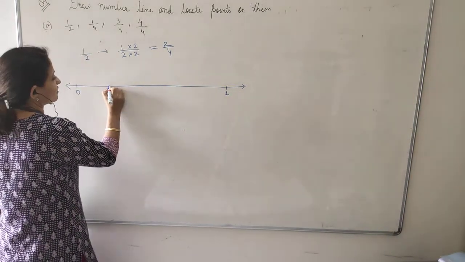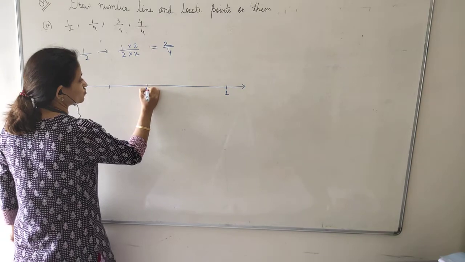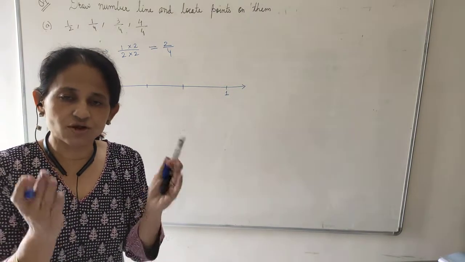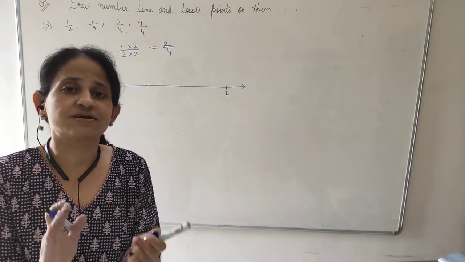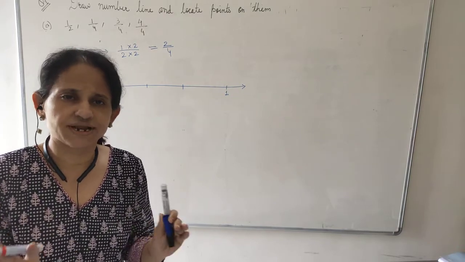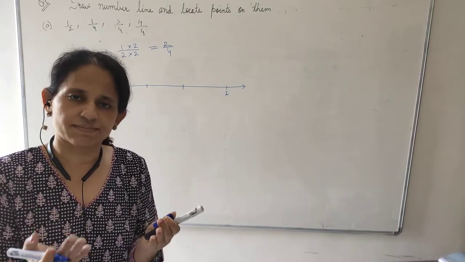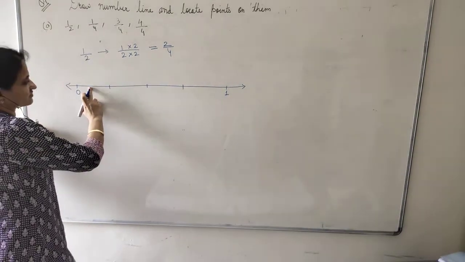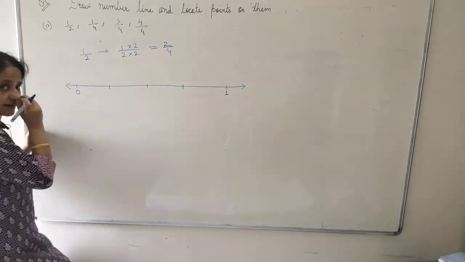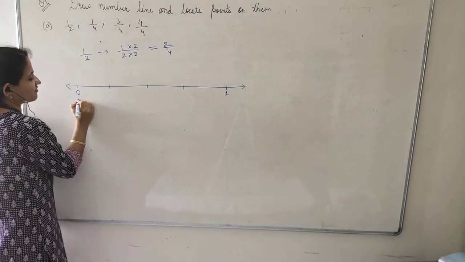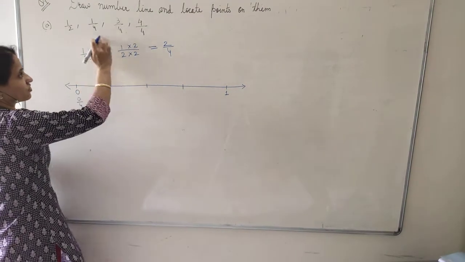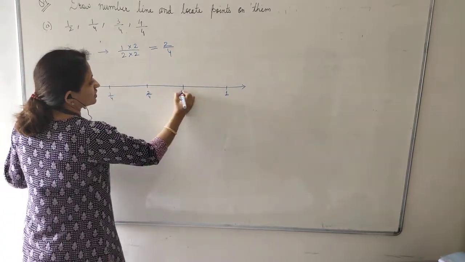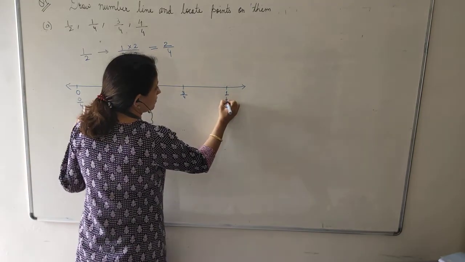So, I will make 1, 2, 3. You don't measure it, but by observing it, the parts must appear to be equal. No need to measure it with a scale. By appearance, they should look the same. I have made 4 parts. 1 part, 2 parts, 3 parts and 4 parts. Now I will start numbering the fractions from 0. 0 upon 4 because all the denominators are 4. 1 upon 4, 2 upon 4, 3 upon 4 and 4 upon 4.